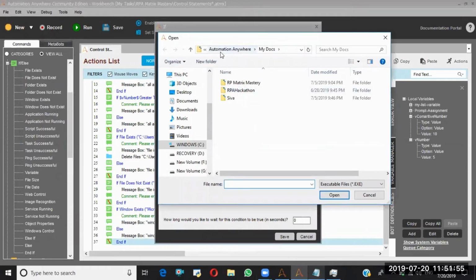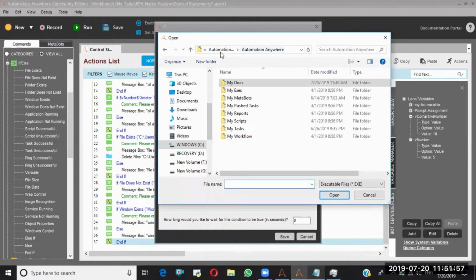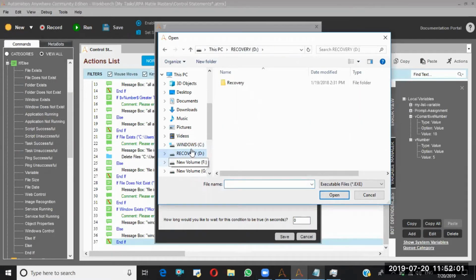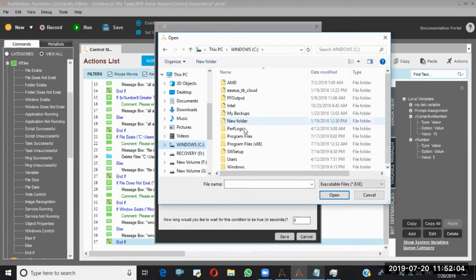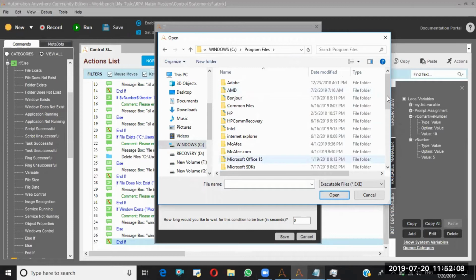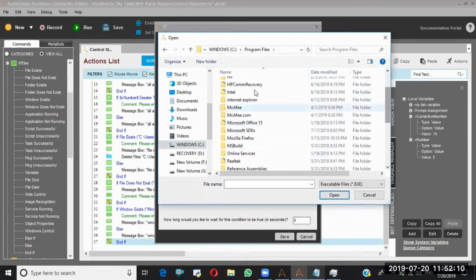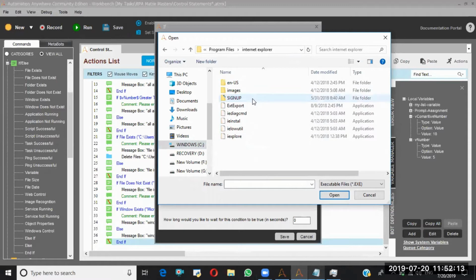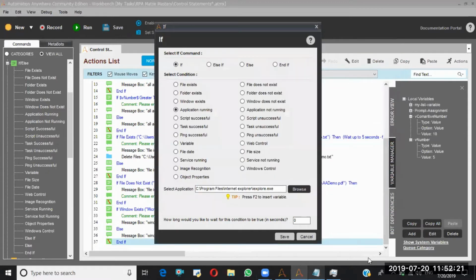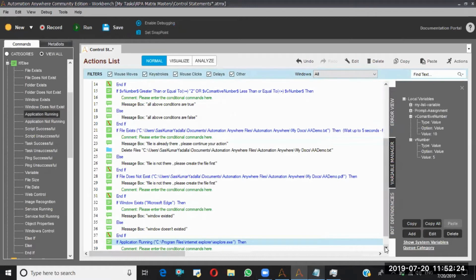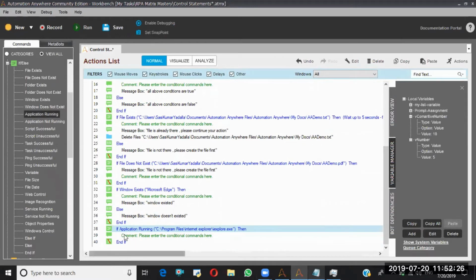Okay, we have to go to that installation folder, right? I don't know where calculator will be installed. Program Files. No, it's not here. Internet Explorer. See, this is the application, iexplore. I want to check this one. Save. If the application is running, you need not do anything.